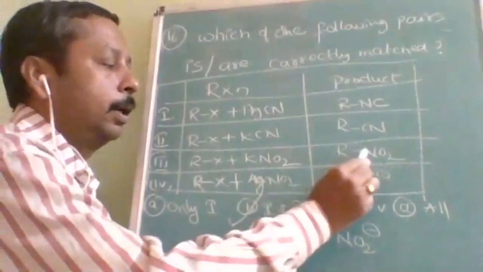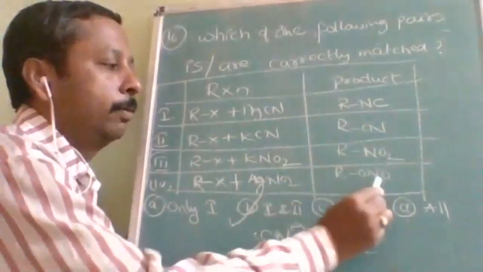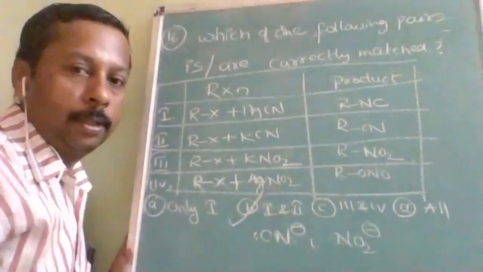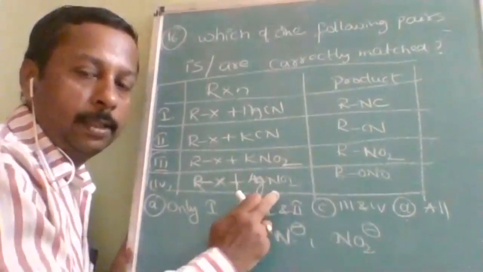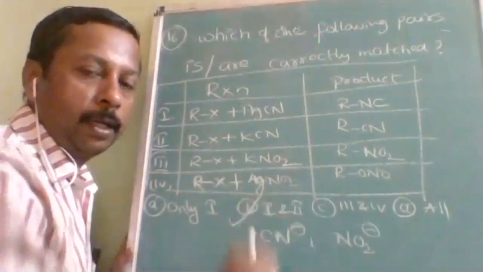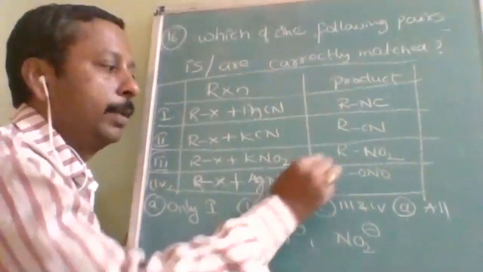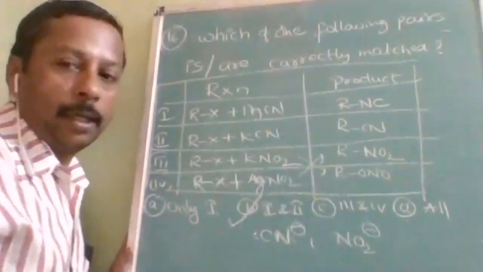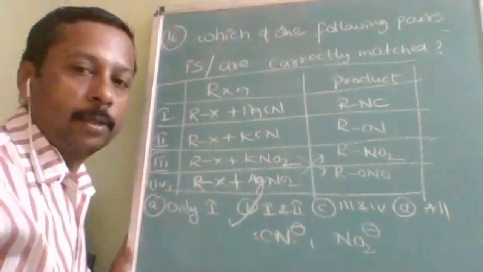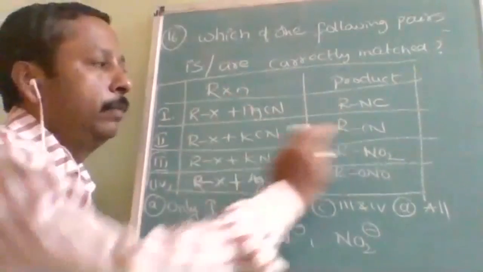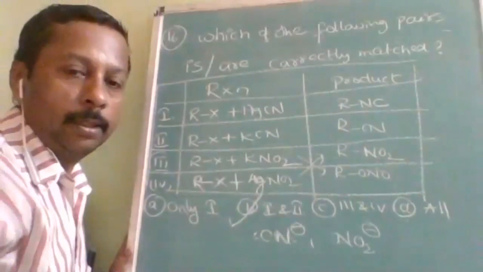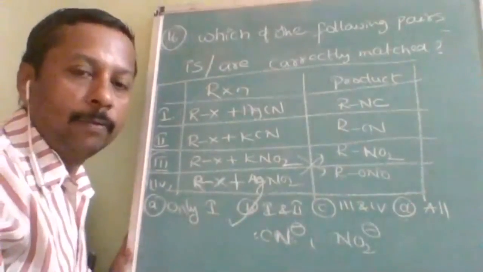Here it should be RONO and here it should be RNO2. With KNO2 it will be RONO and with AgNO2 it will be RNO2. These are just cross matched, and we wanted the correctly matched answer. The rest: AgCN will give you isocyanide, KCN will give you the cyanide. These are called ambident nucleophiles.